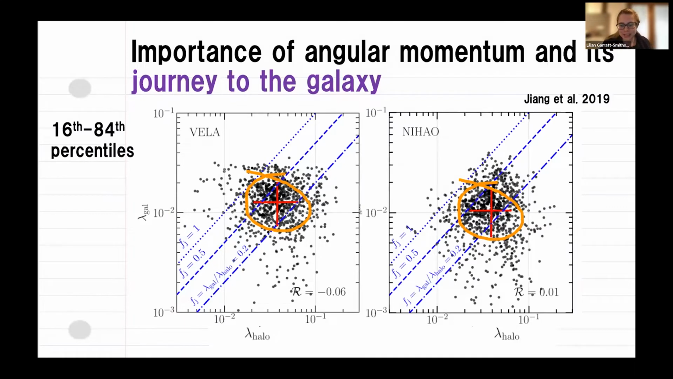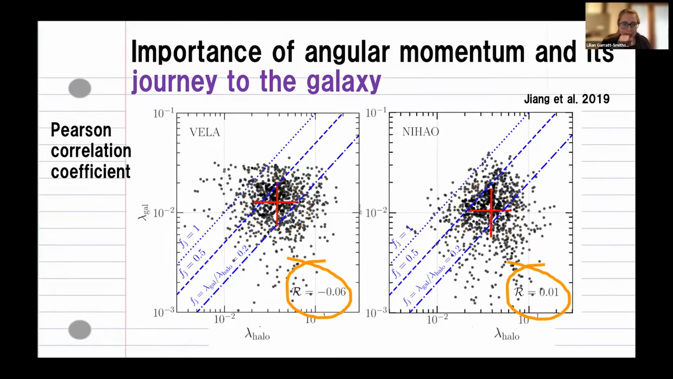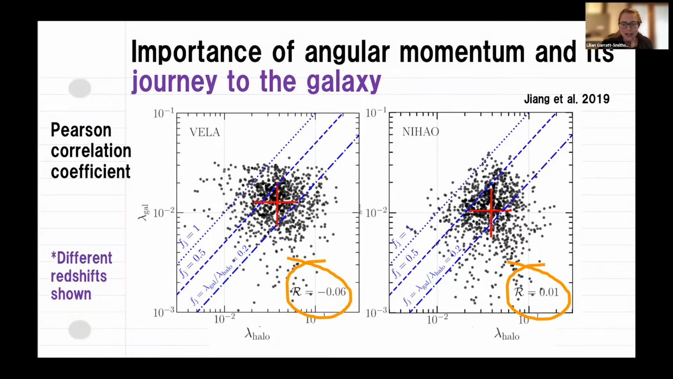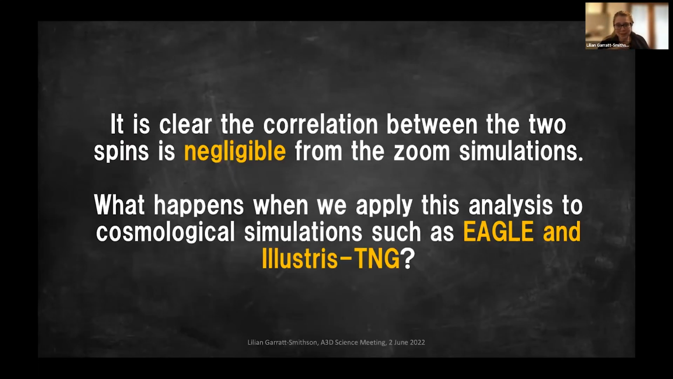These crosses here are the 16th to 84th percentiles on each axis. Finally, in the bottom right, you can see the correlation coefficient, which is what we're really interested in for this work: how much these two correlate. You can see from these zoom simulations that this is showing negligible correlation, and even slightly negative on the left there. For each galaxy, different redshifts are shown here, so you've got one galaxy shown at multiple points. So it's clear from the zooms that there is negligible correlation between the two.